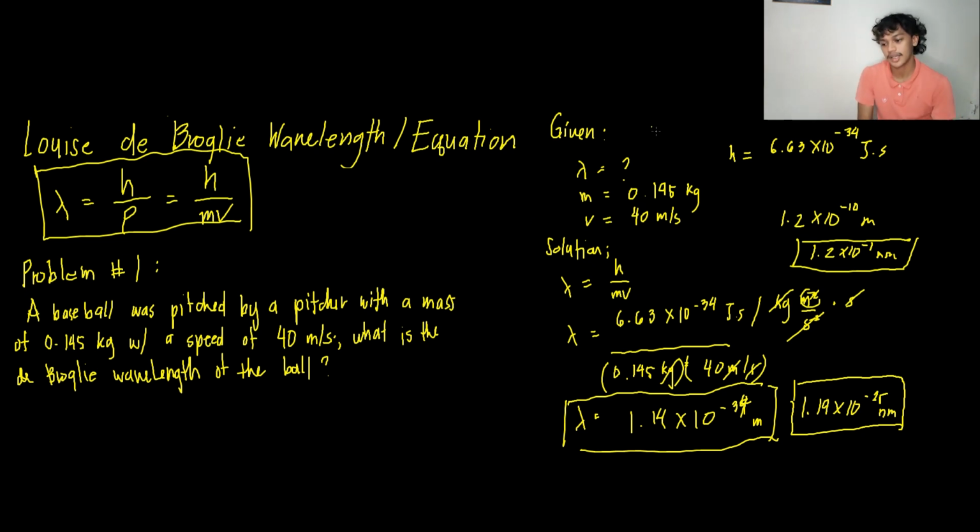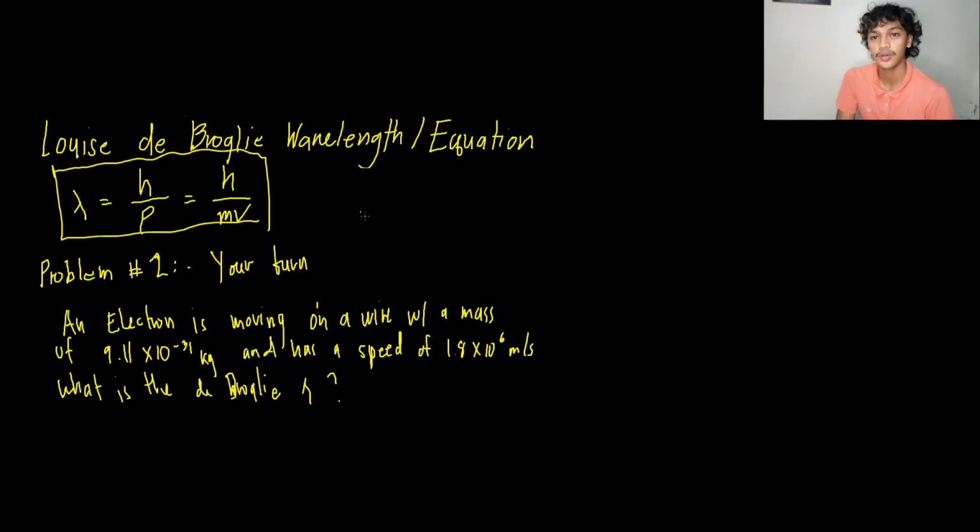So that's our first problem, and I'll give you another problem for you to solve. Now it is your turn to answer this problem, and I hope you compare it to problem number one, because problem number one has a larger mass, and this one has a very small mass, which is an electron.